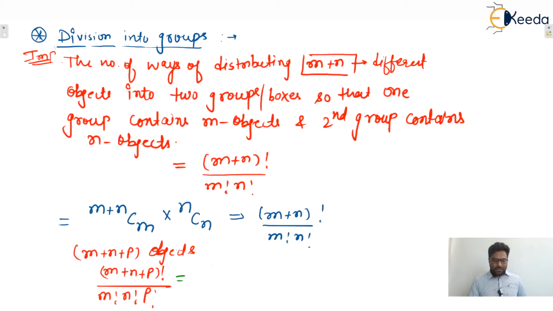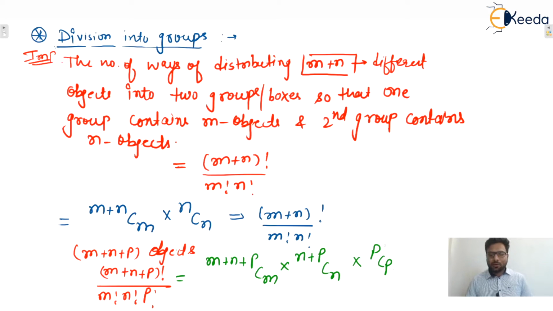We can say that this one is m plus n plus p. Select m out of these total objects and give to any group. Then the remaining are how many? n plus p. Select n out of these and give to the second group, and the remaining are p. Select p out of p and give to the third group. So after solving this, this will be the final answer, isn't it?